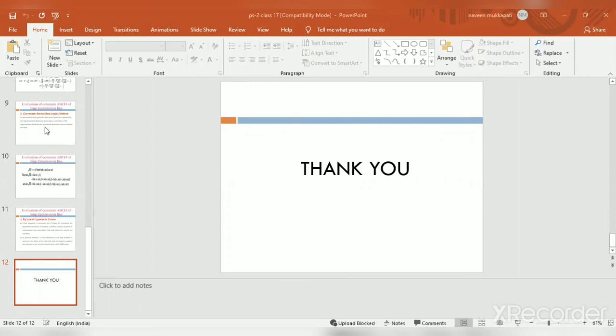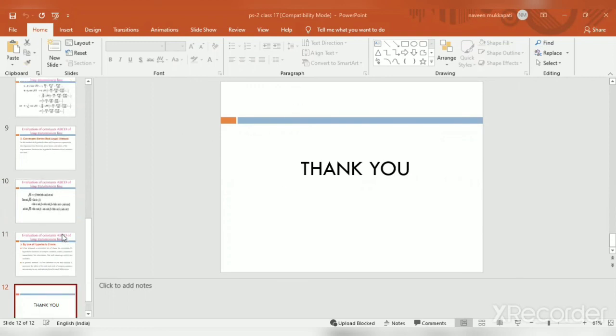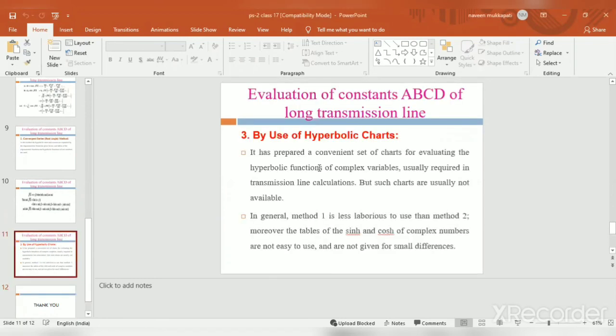Okay, this is the evaluation of the ABCD parameters in a long transmission line. We already derived the rigorous method of solution. By using that rigorous method of solution, we determined the ABCD parameters.